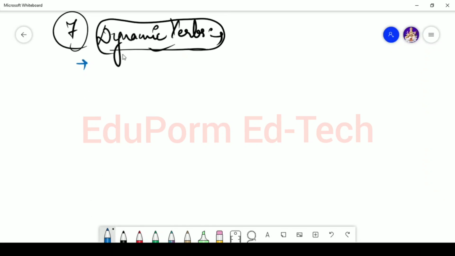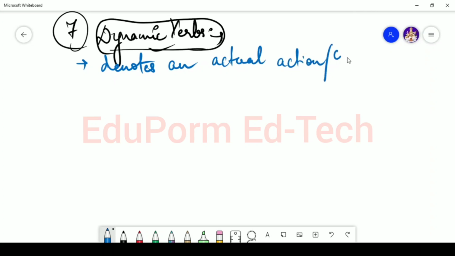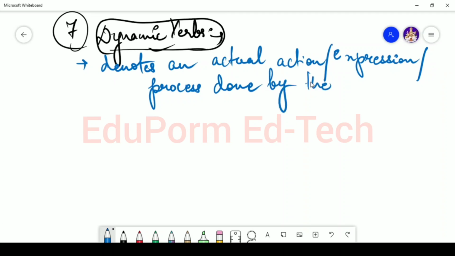So dynamic basically denotes an actual action, or you can say an expression or any process done by the subject.